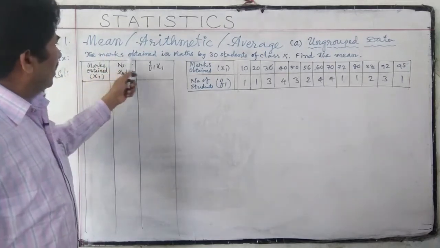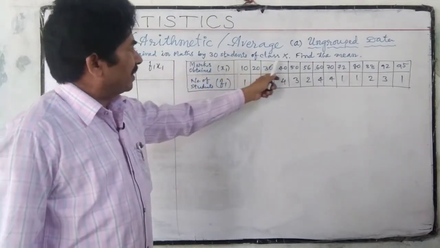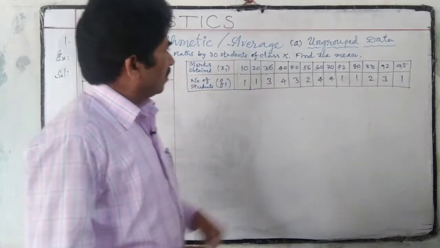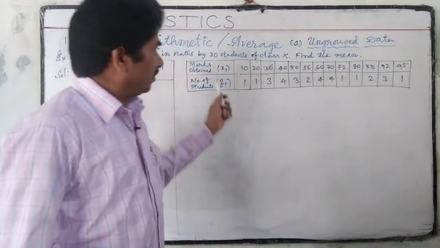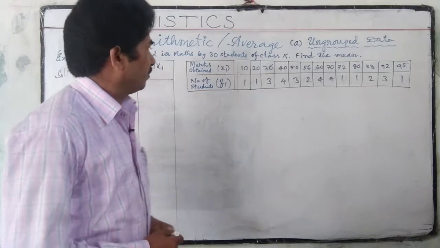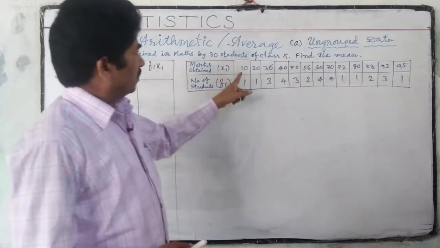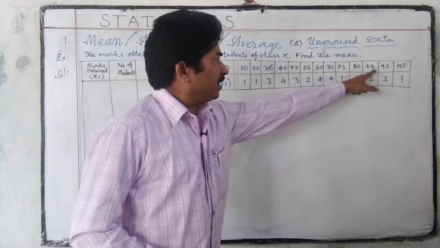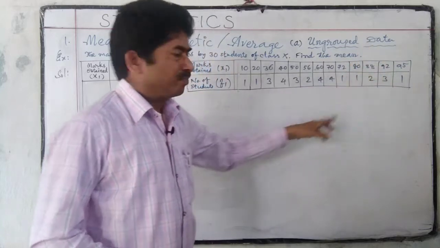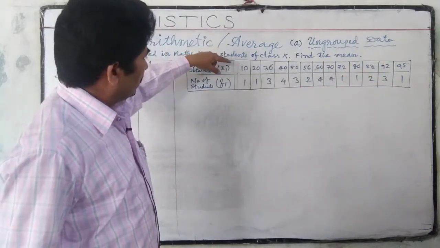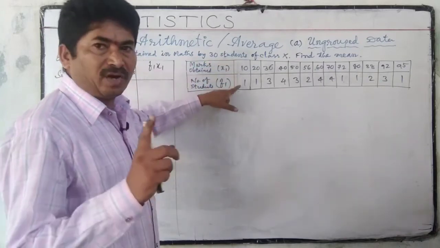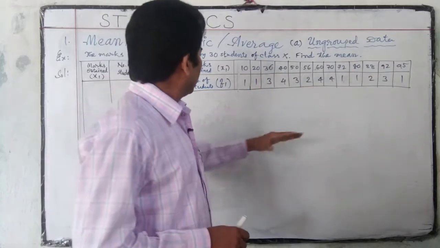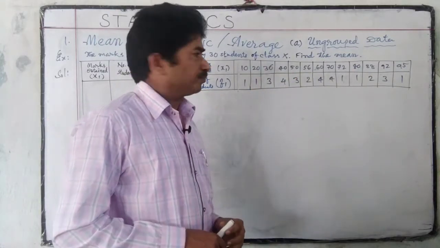To understand this formula, let us see one example. The marks obtained in maths by 30 students of class 10 of a certain school is given here. Find the mean of the marks obtained by the students. Marks obtained: 10, 20, 36, 40, 50, 56, 60, 70, 72, 80, 88, 92, 95. So we have to understand like this: number of students. 10 marks, one student. 20 marks, one student. Like this, they got those marks.